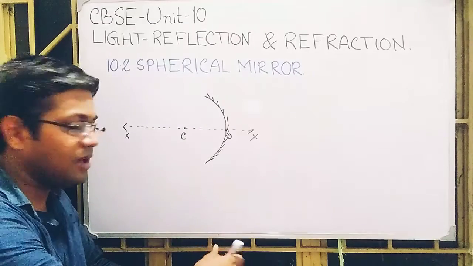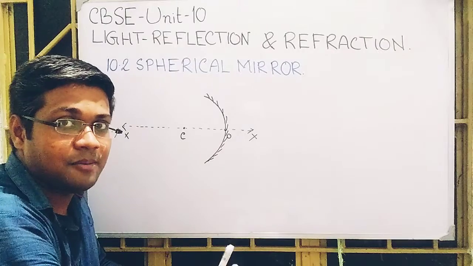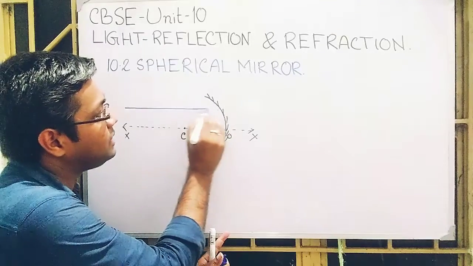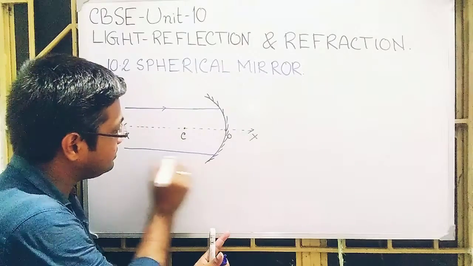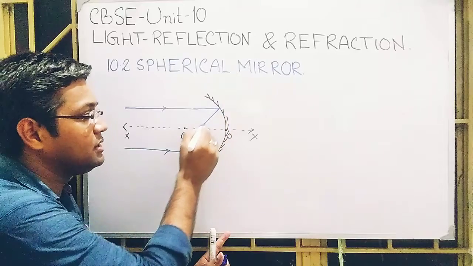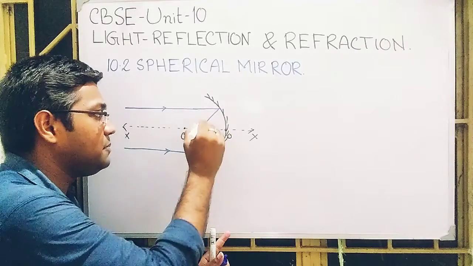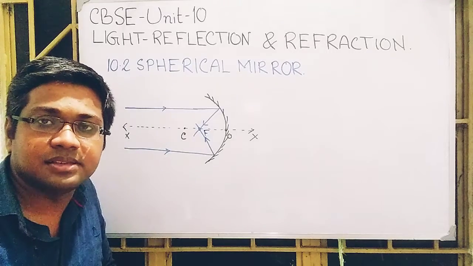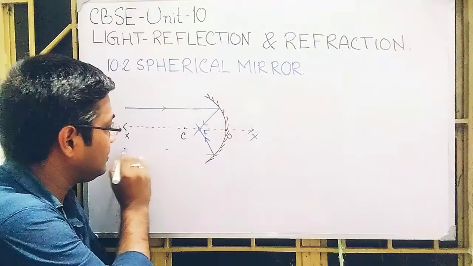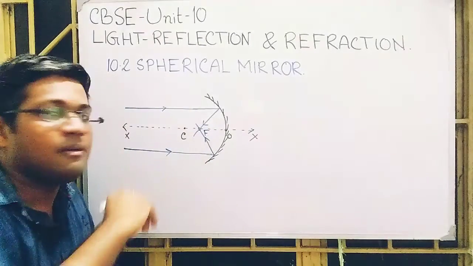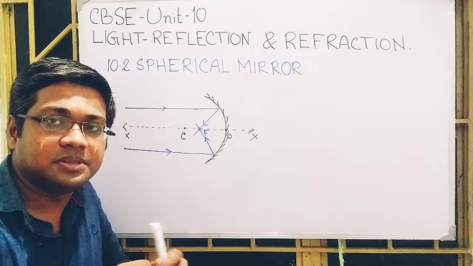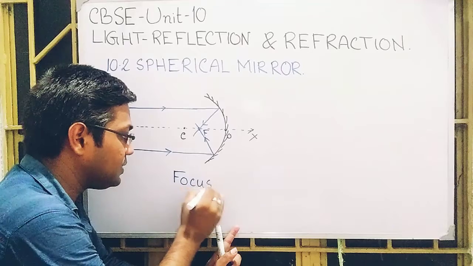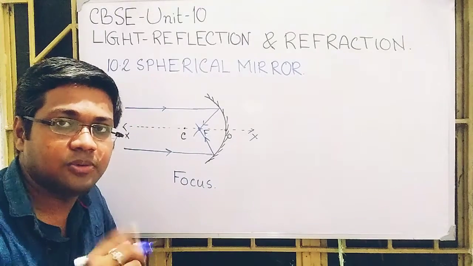Now if I make a parallel beam of light rays incident on the mirror, parallel to the principal axis, obviously after reflection they will meet at a particular point on the principal axis, and that particular point is known as the focus.